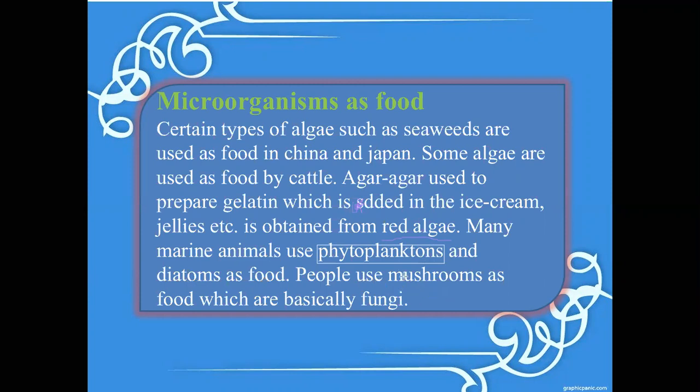People use mushrooms, one of the fungi. They contain rich sources of protein also. Mushrooms as a food material are basically fungi. A mushroom is a type of fungus, and it is visible also. The size of this fungus is large, which is why we can see it with the naked eye. So we utilize these mushrooms as food materials, right?